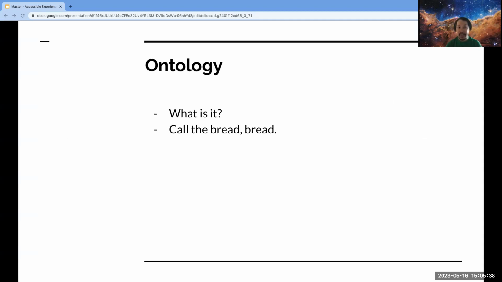Ontology. What is it? There's a saying: bread is bread. It is what it is. So in choosing your labels for things, keep it direct and to the point.